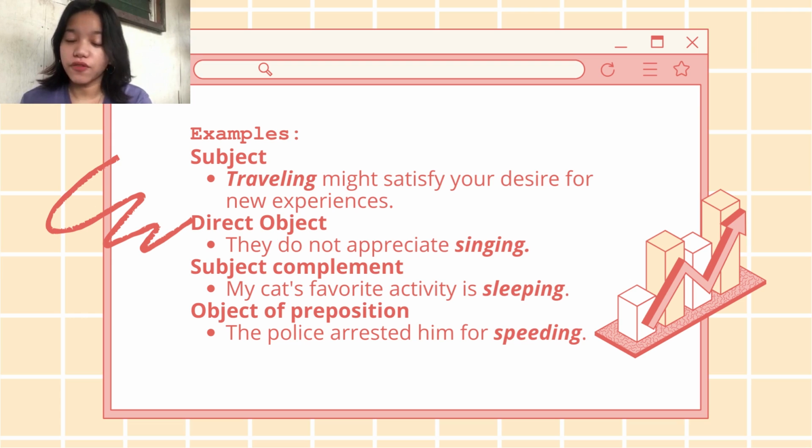The gerund as subject complement: my cat's favorite activity is sleeping. The gerund here is sleeping. Like we said, a gerund ends with -ing. The third is the gerund as object of a preposition: the police arrested him for speeding. The gerund here is speeding. So a gerund is all about having -ing at the end of the word.